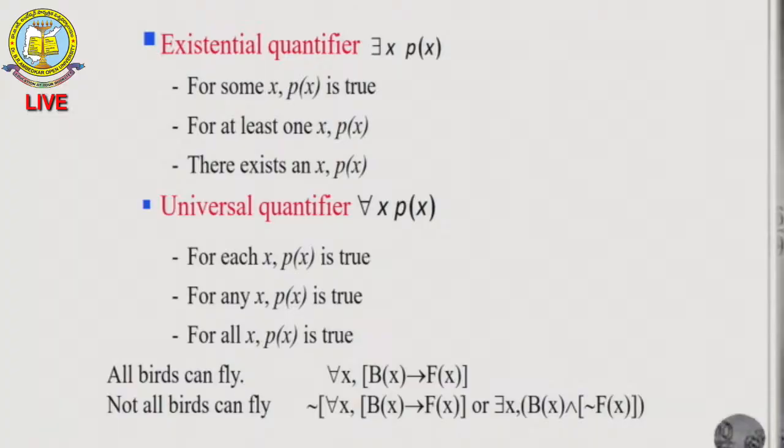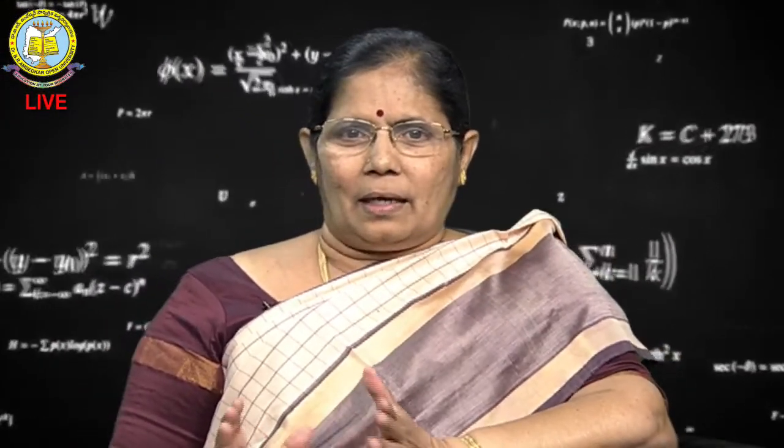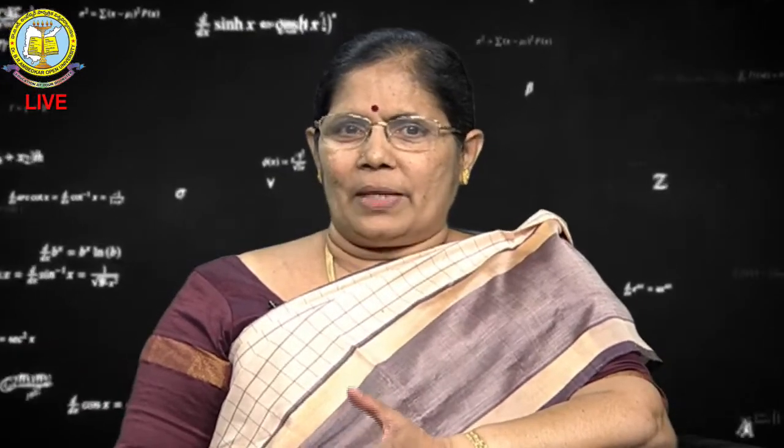Using these two quantifiers, we can represent the given statements in symbolic form. If I say all birds can fly, let B of x mean x is a bird and F of x mean x can fly.